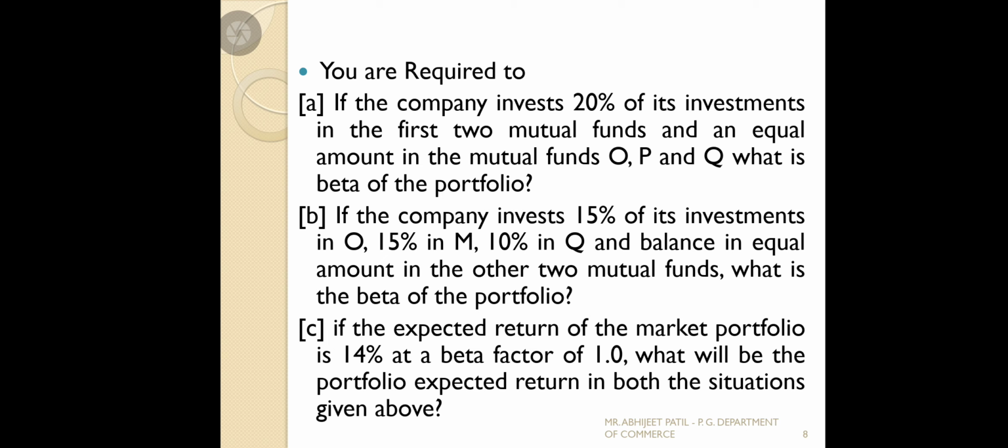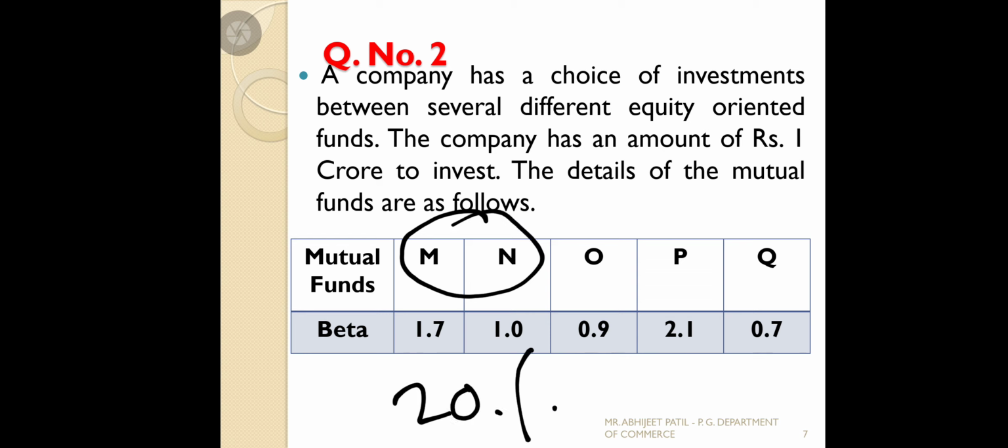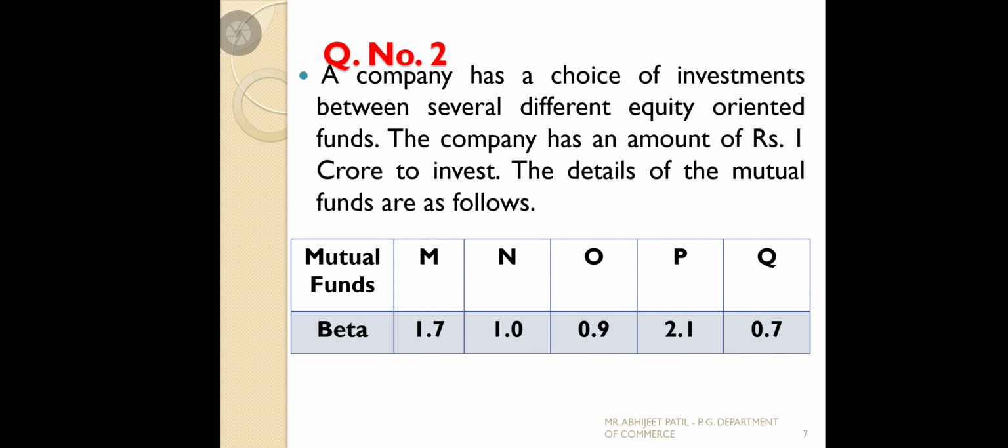You are required to, question number 1: if the company invests 20% in each of the first 2 mutual funds, now they give the distribution of investment, 20% in the first 2 mutual funds and an equal amount in the mutual funds O, P, Q. In the problem, a total of 5 investment alternatives are there. They are going to invest in M and N first, that is 20% each, and the remaining in O, P, Q.